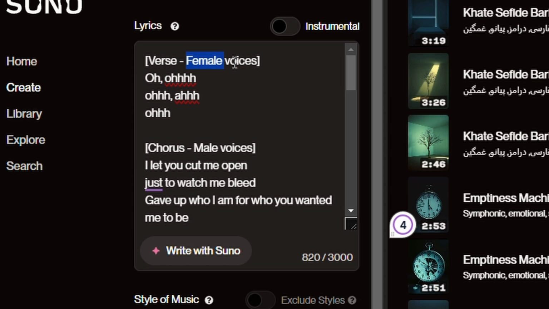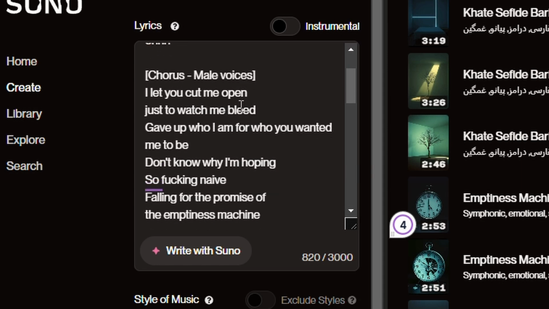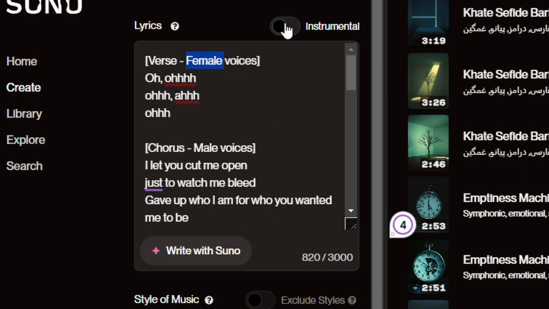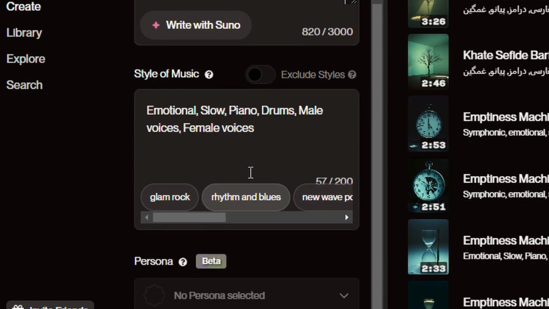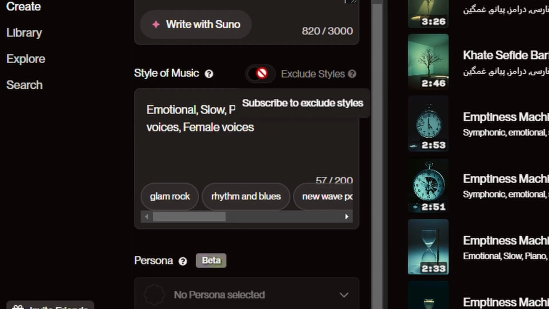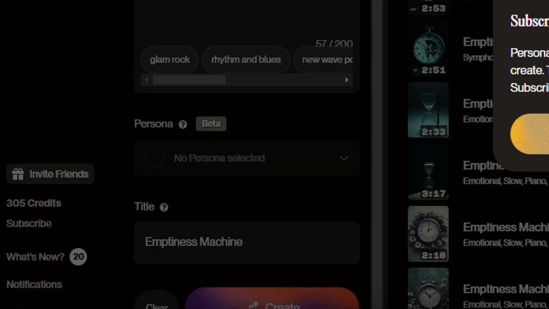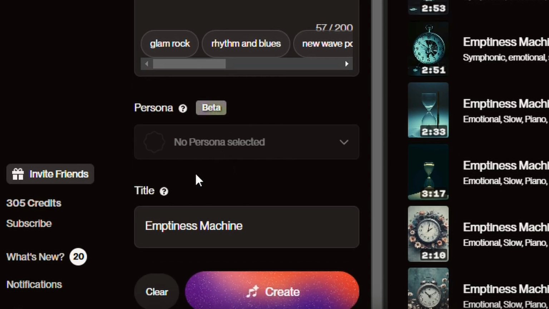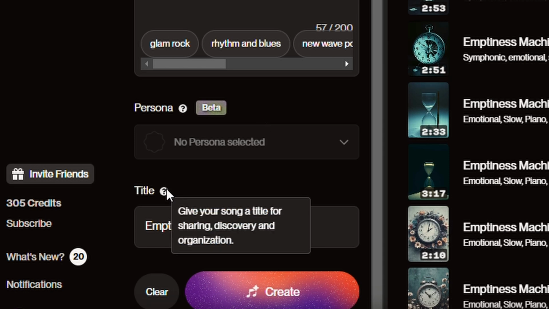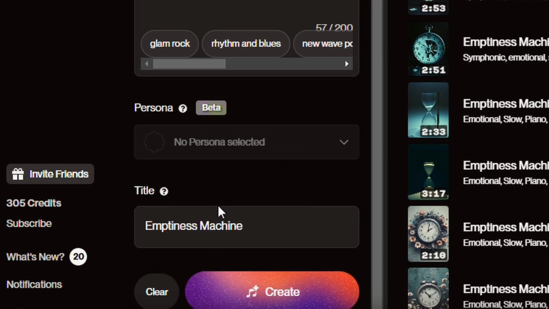You can also use Write with Suno, which generates lyrics for you, but trust me, it's not that good. As for the style of the music, you can include basically everything here. From the actual genres, for example pop, rock, rap, all the way to the instruments that you use, but also the moods such as emotional, sad, slow. The persona, on the other hand, I cannot show you unfortunately right now because I haven't subscribed to Pro, but I've used it before, and it's not that good. It just replicates the song that it uses as a persona. And the title is obvious, you can give your song a title.